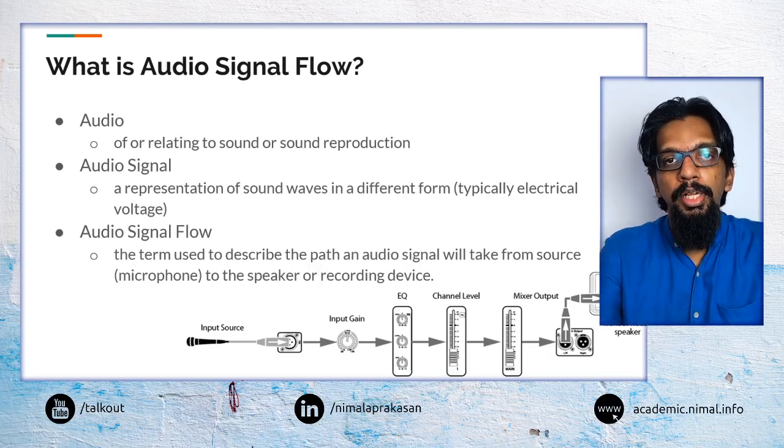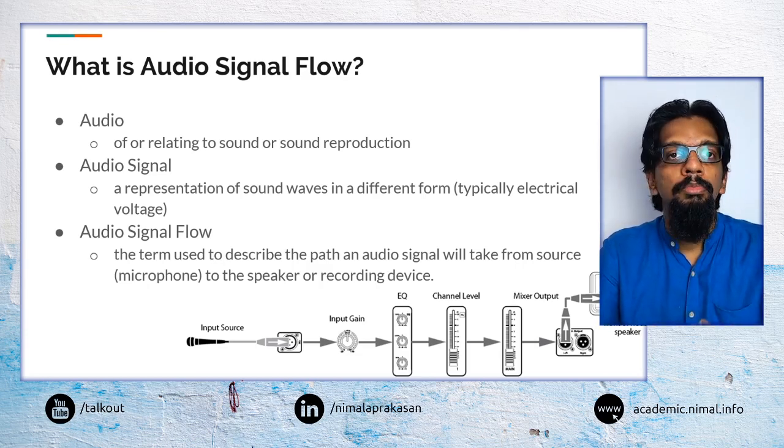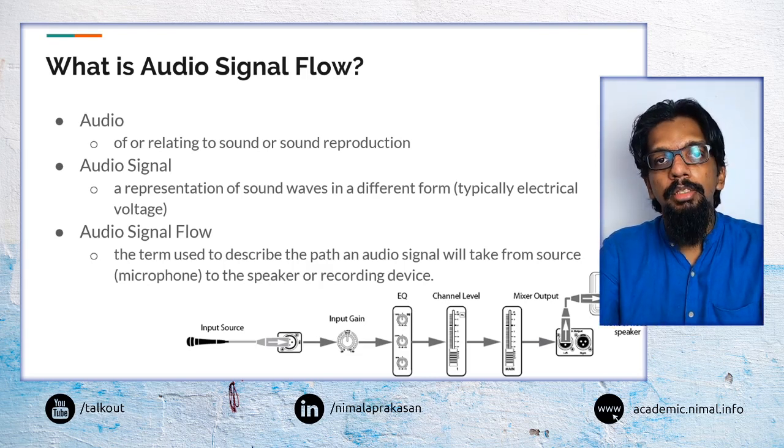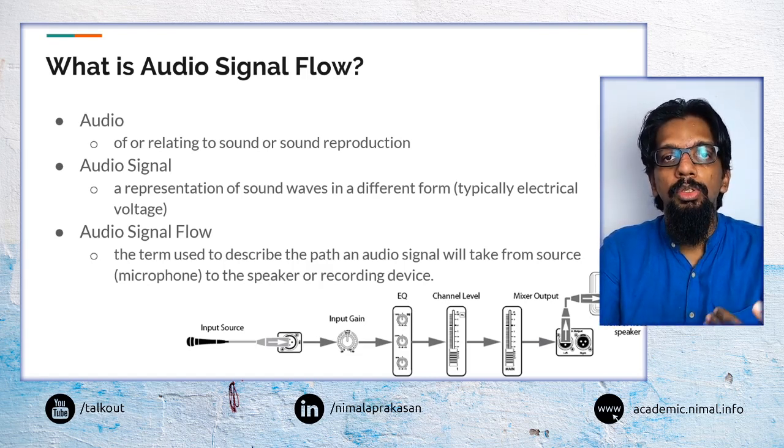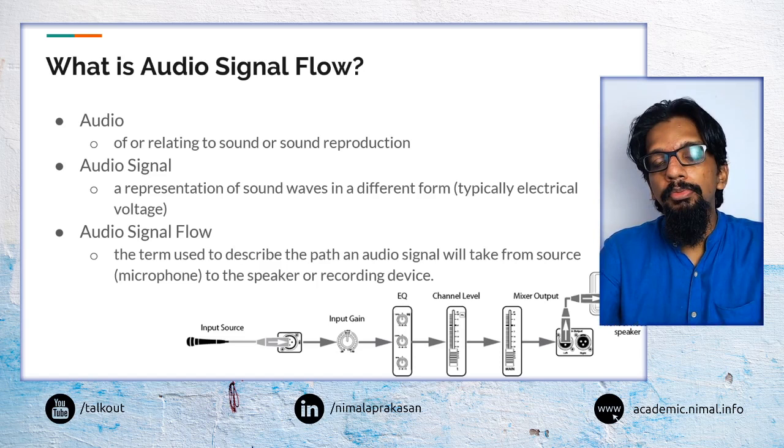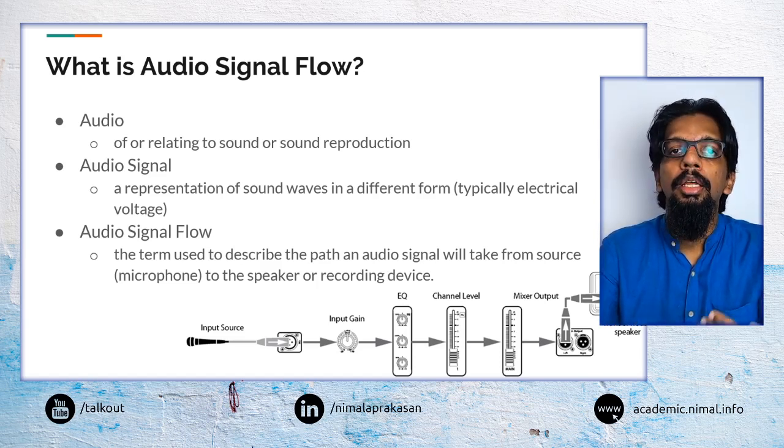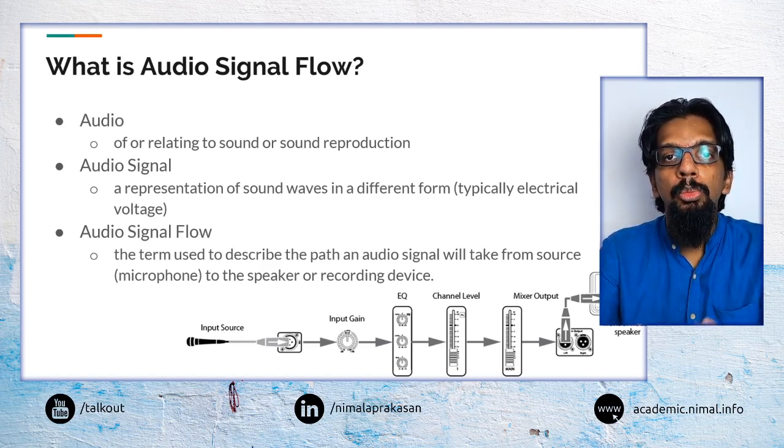The first thing is we already identified what audio is. Audio is basically what we see as the representation of sound. Sound is what is made in the physical world, and when we have some form of representation of that, we would identify that as the audio.